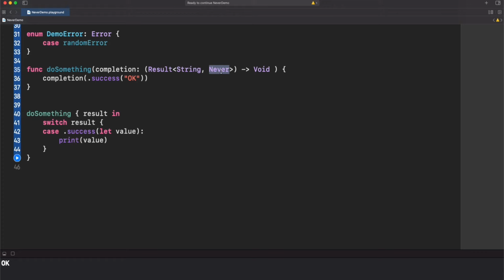In the case of enums, for example, Swift can infer that and then ignore the rest. So our logic now is very explicit and we are not carrying over cases that will never happen.